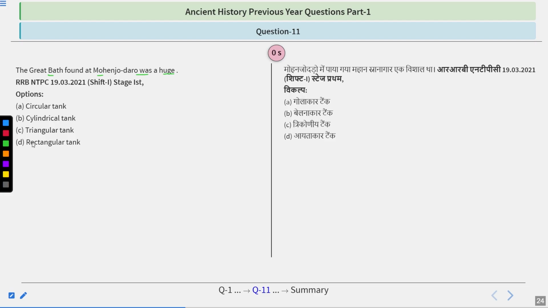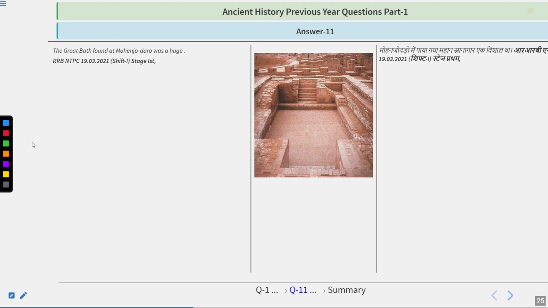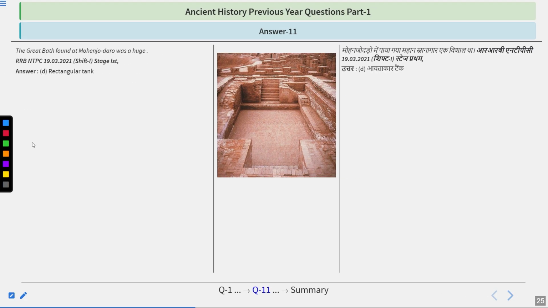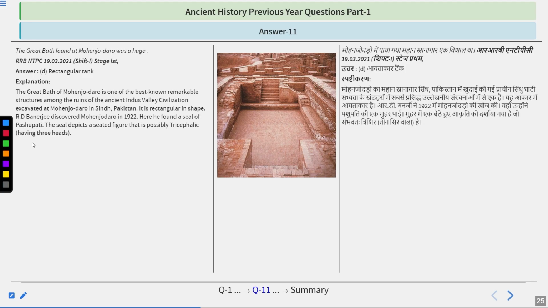Okay, great answer. I hope you got it right. So the answer, as you can see in this picture, is option D, that is rectangular tank. The Great Bath of Mohenjo-daro is one of the best known and most remarkable structures among the ruins of the ancient Indus Valley civilization, excavated at Mohenjo-daro in Sindh, Pakistan. It is rectangular in shape.